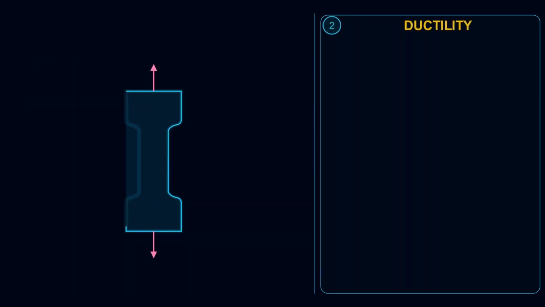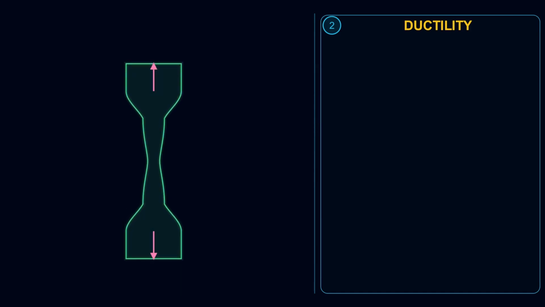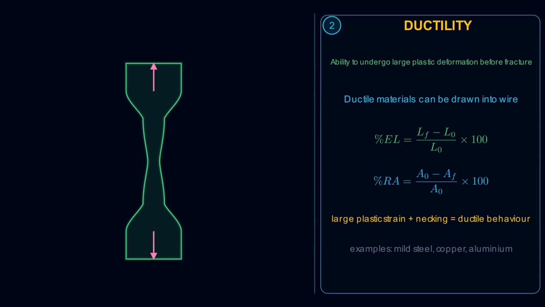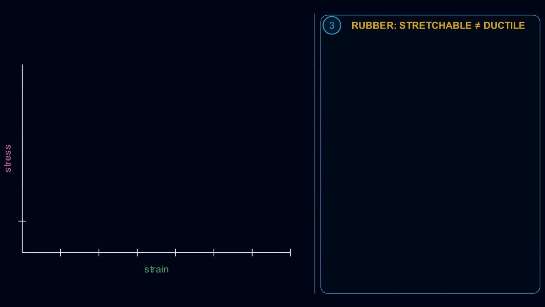Ductility. Ductility is the ability to undergo substantial plastic deformation before fracture. A ductile tensile specimen elongates permanently and usually forms a neck. Engineers measure it using percentage elongation and percentage reduction in the cross-section area. Mild steel, copper, and aluminum are common ductile materials, and ductile materials can be drawn into wires.